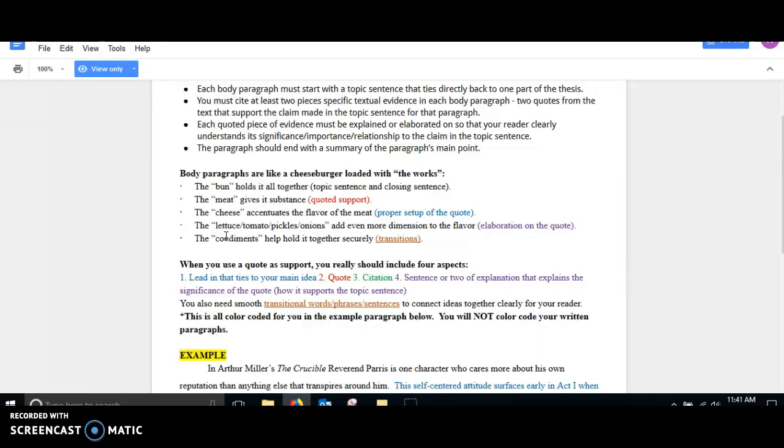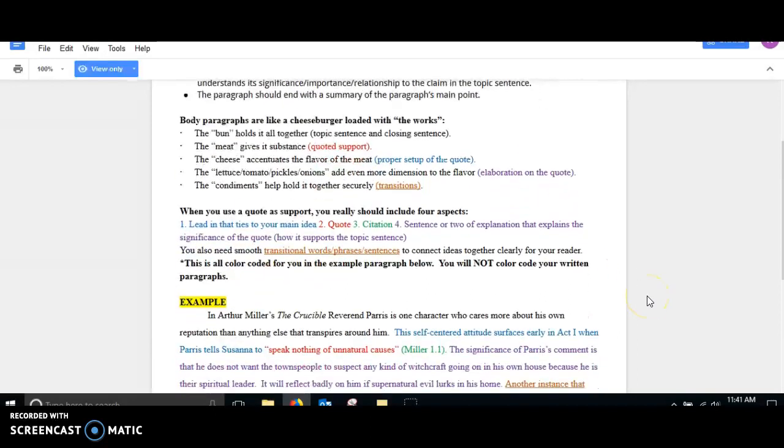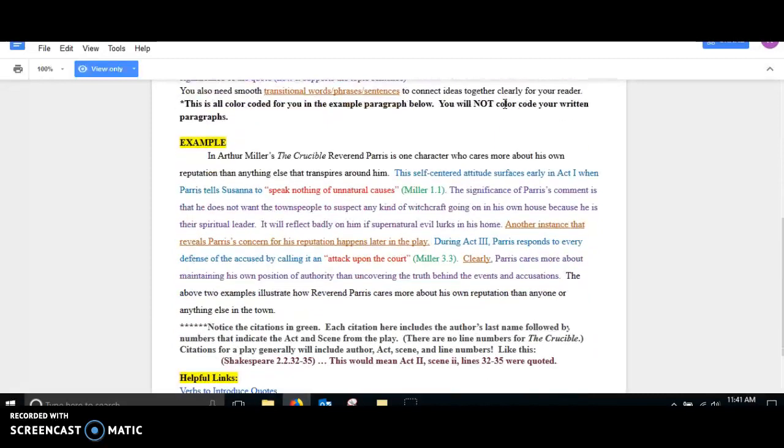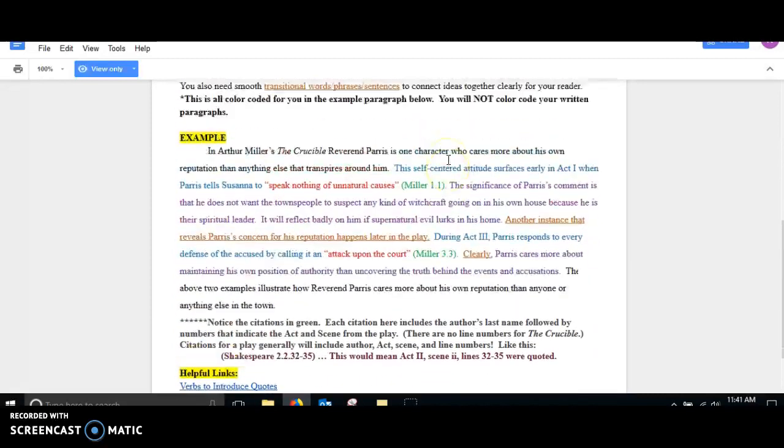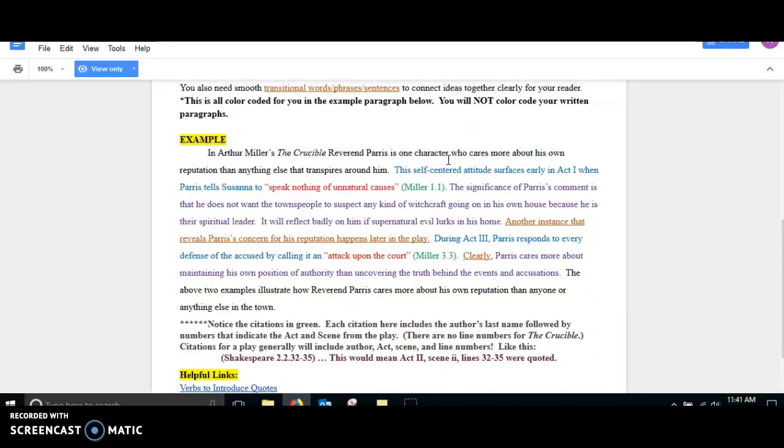That's that explanation. Remember, you shouldn't just be throwing a quote in there. You should really be supporting it and explaining it and connecting it to your main ideas. Okay? Again, really look at the examples that are available to you in the classroom if you're not quite sure on how to put together a body paragraph effectively.